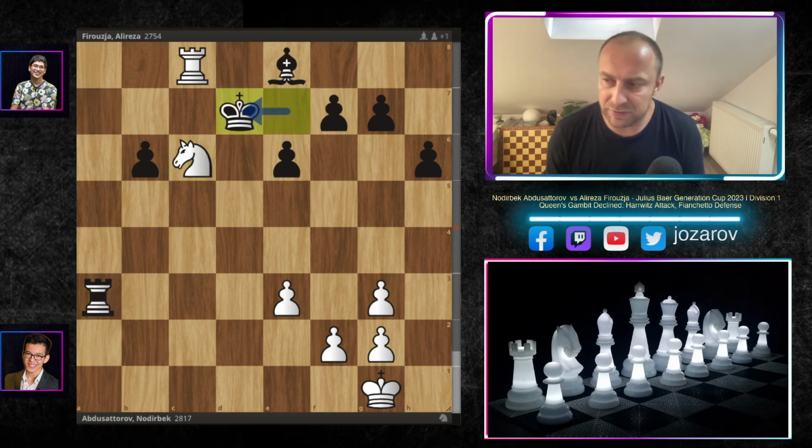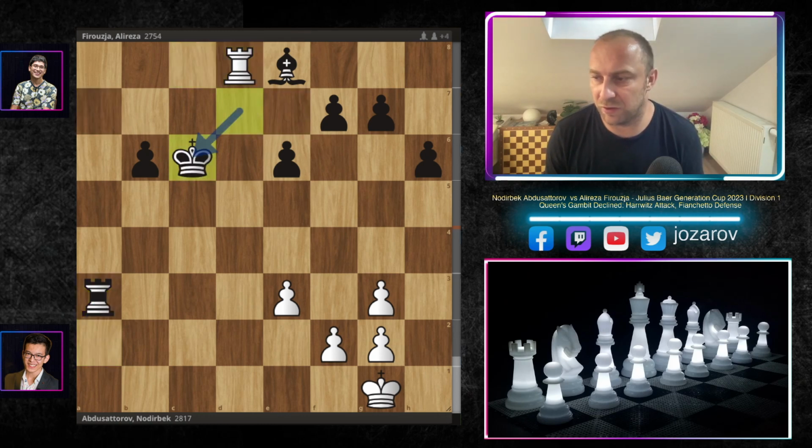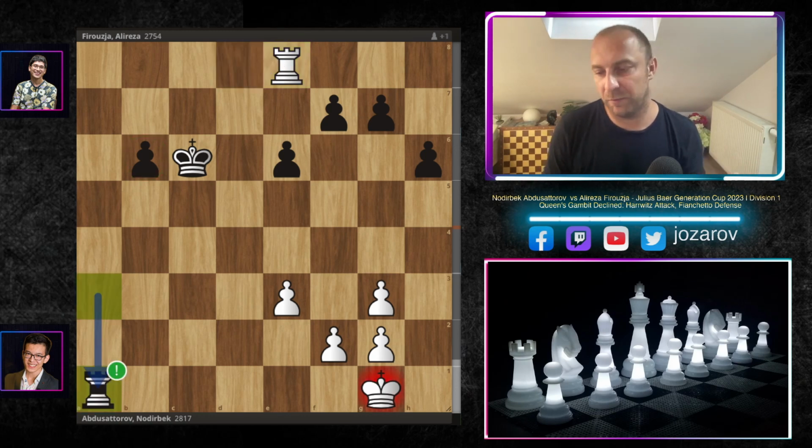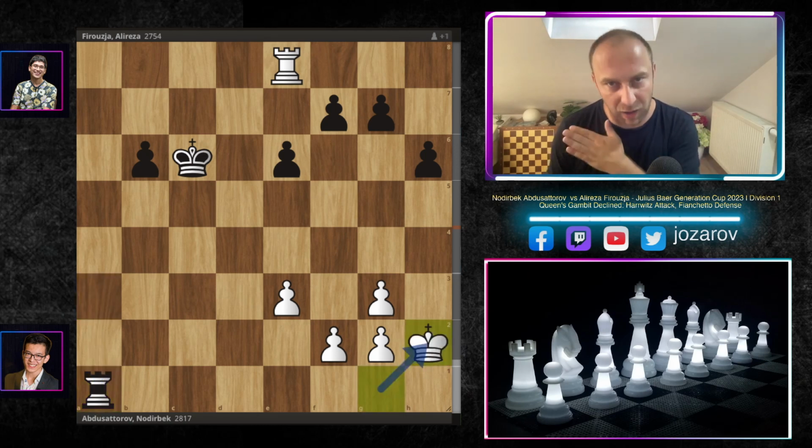Alireza Firouzja. Knight to c6, the king to d7. We have here this one after a couple of trades of pieces. This is perfectly fine for Alireza because he still has this extra pawn. Now first brilliant move here really by Alireza, rook to a1, getting the king out of this position, so the king is now far away from the action.